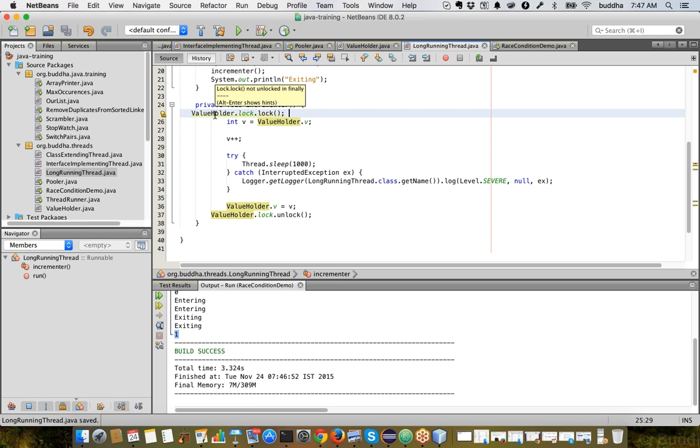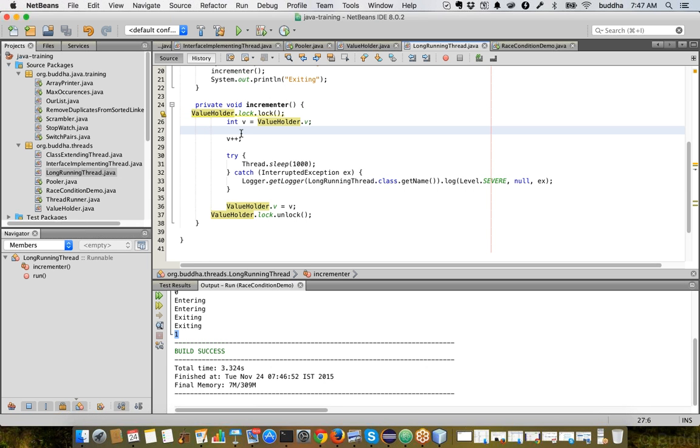Also, I said we can use synchronized on this keyword. But if we use that, because these two thread objects are different, we won't actually be locking anything. So that is how we can solve the race condition.